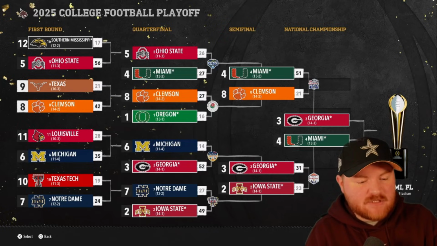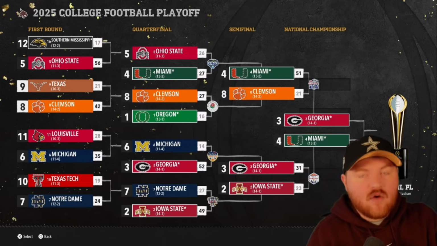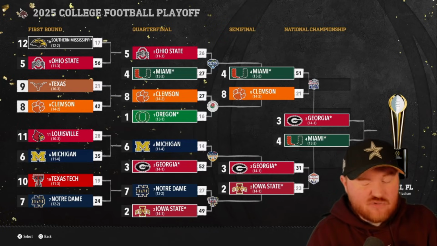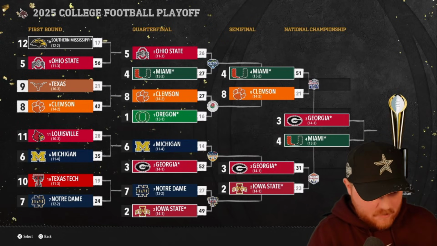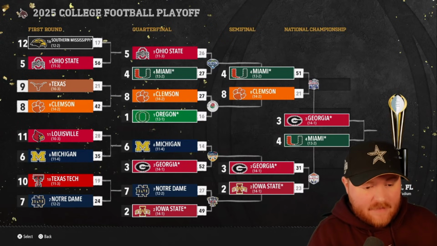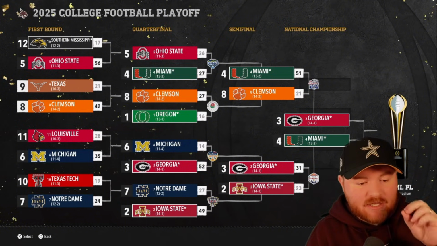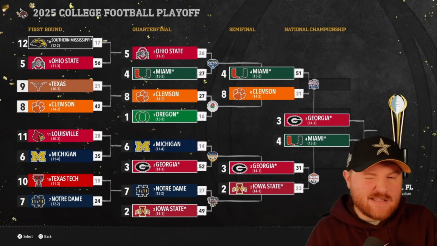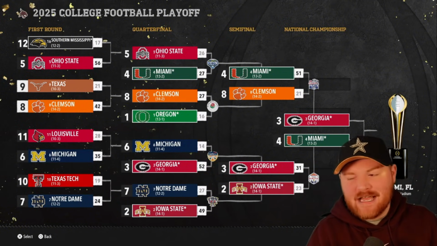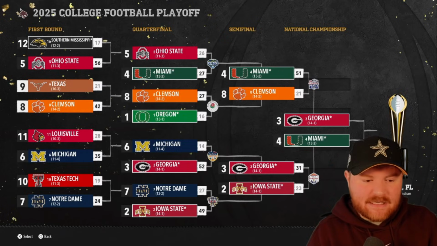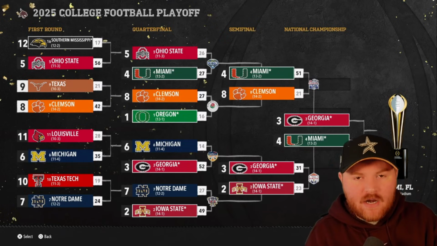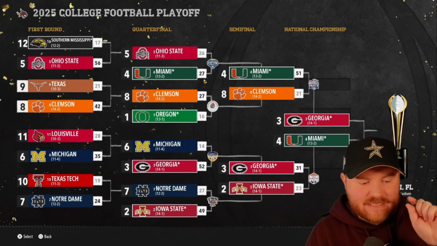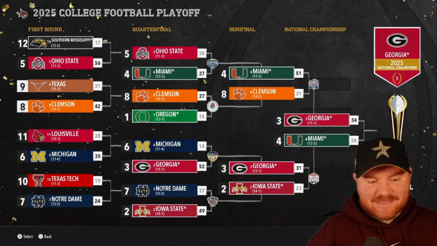Miami made it to the national championship game against Georgia. They won the first national championship game last time. Georgia has made it to 3 straight national championship games. And this time, we have Miami and Georgia, which I think wasn't the first year matchup last time. It was Miami USC. But again, both of these teams have won a national championship so far. Georgia has actually won 2 so far. Georgia breaks the cycle of history.